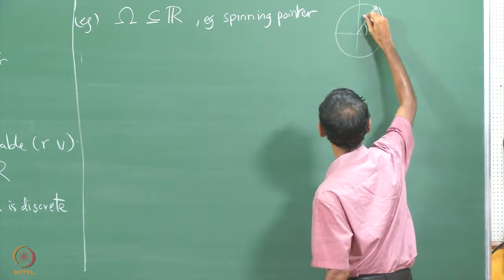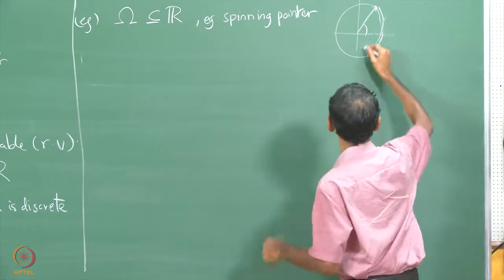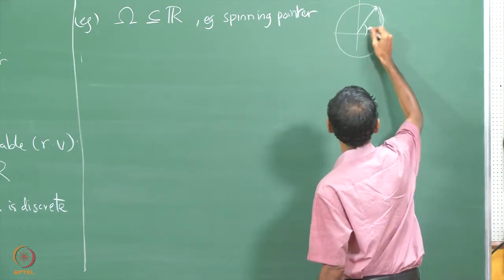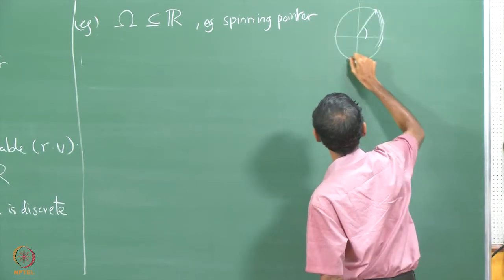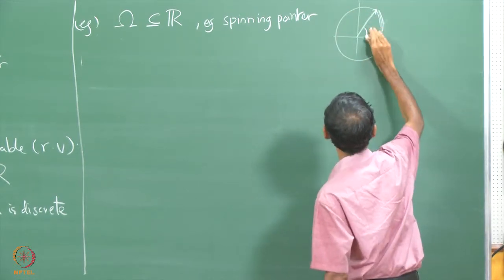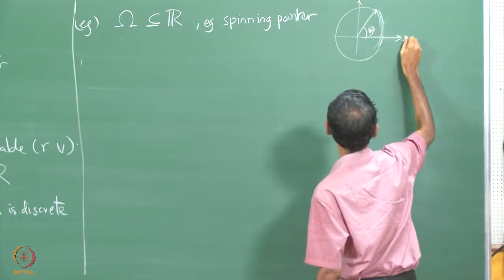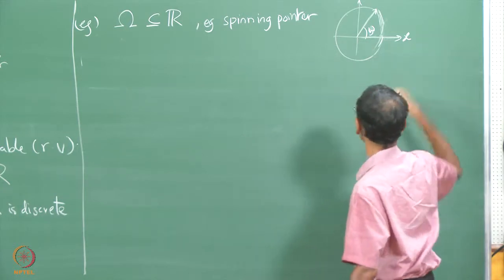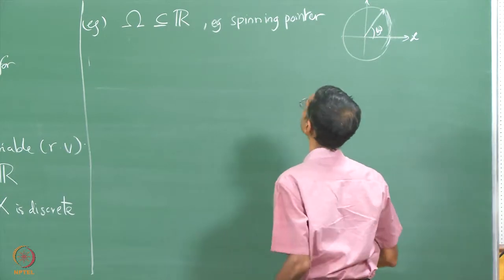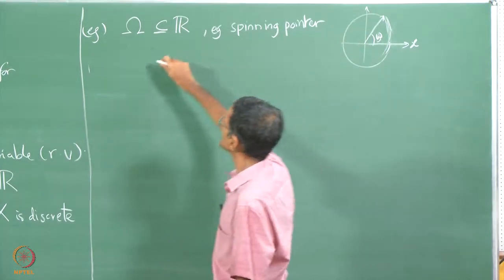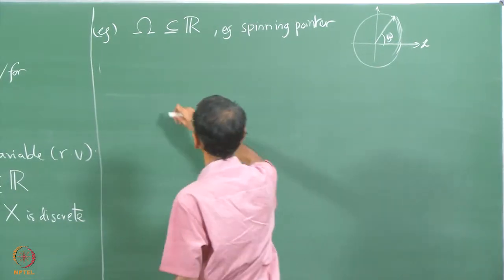The radius of the pointer is some number, normally taken to be unity, does not matter, and the pointer comes to rest at any point on the circle, and the angle that it makes, let us call this angle omega. The angle that it makes with the positive x axis or some predefined axis is defined to be the output of the experiment. And the collection of all these angles is the continuous or uncountable set capital omega.